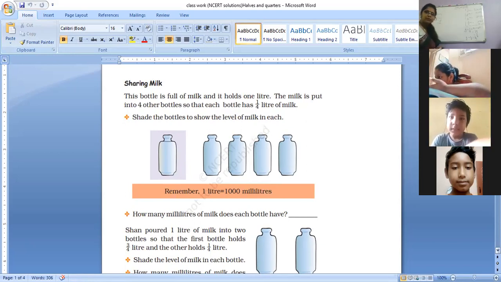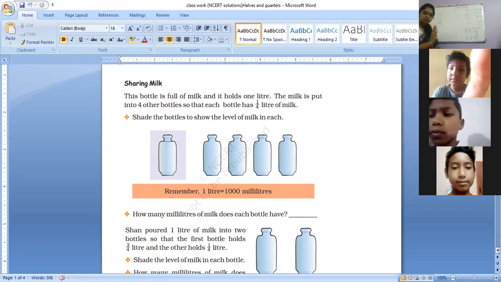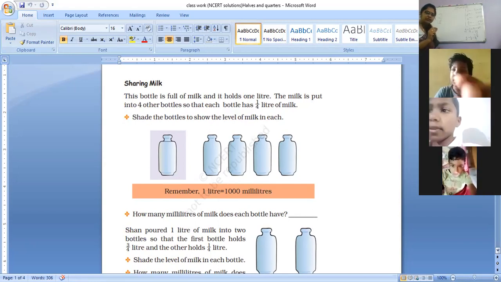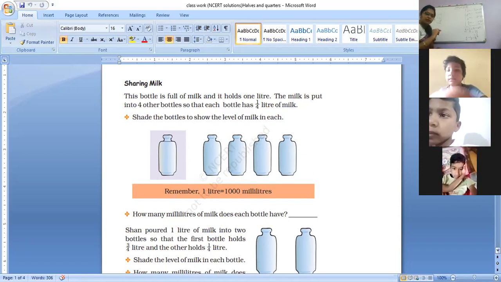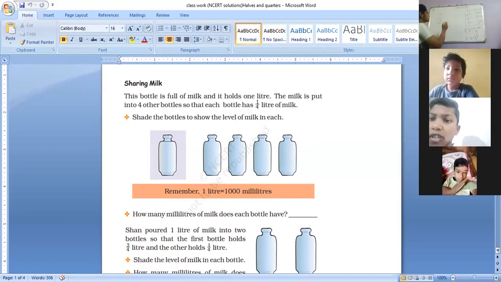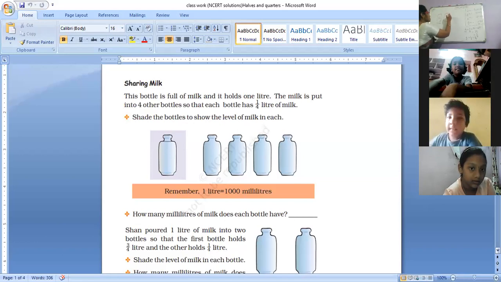Right? Now milk is put into 4 other bottles, so that each bottle has 1/4 liter of milk. Can you divide this 1 liter into 4 different bottles with 1/4 liter milk equally? Can you do that? Yes or no?